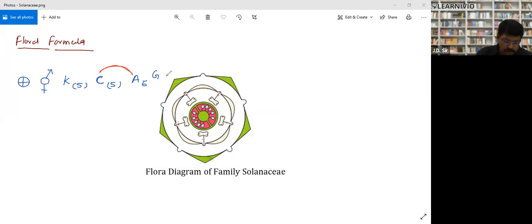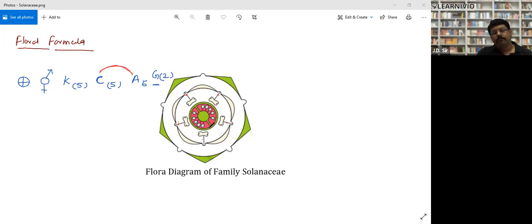Okay, gynoecium is 2, so there are 1 and 2 ovary. This one pink situation and another. Gynoecium is 2, and the gynoecium is fused, right? And this is ovary superior. This we have to remember, that this is ovary superior.